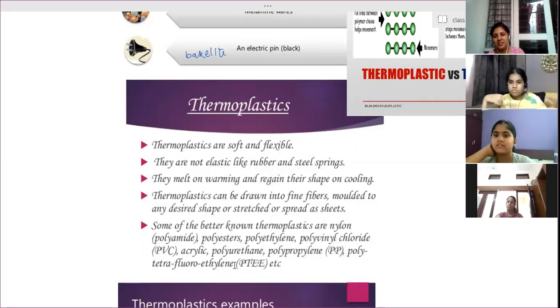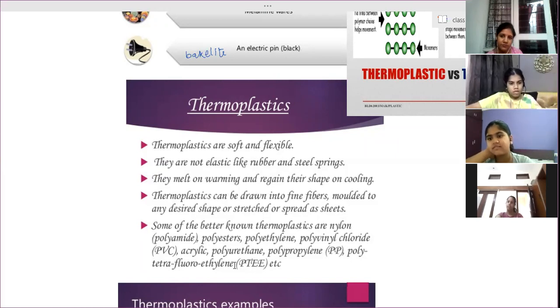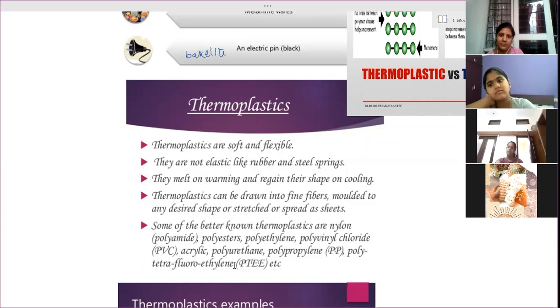These are not plastic's main properties. They are not biodegradable. Okay. PVC is a known thermoplastic, which can be remolded again and again. You can see PVC fittings. Where do we see PVC?